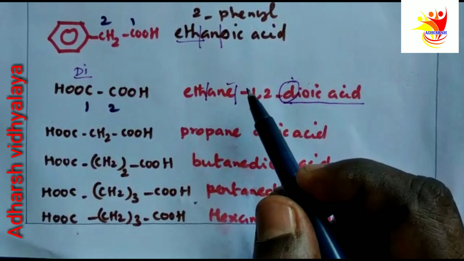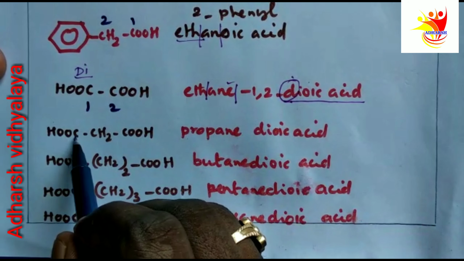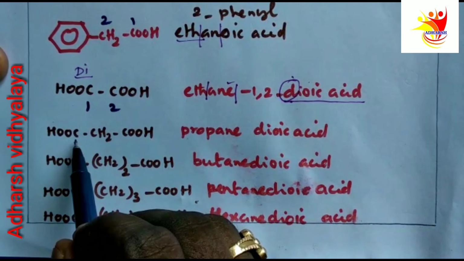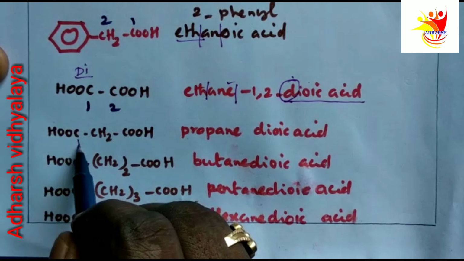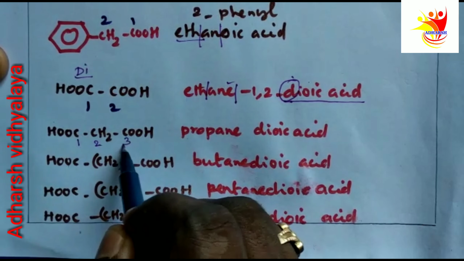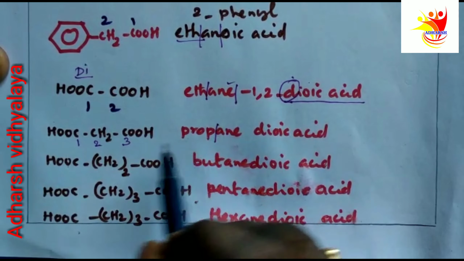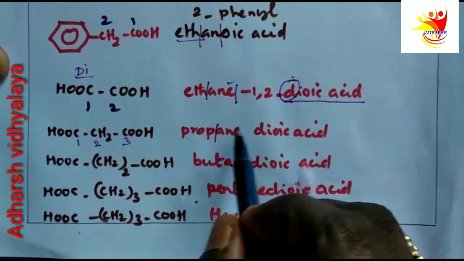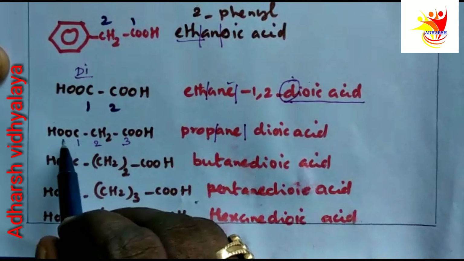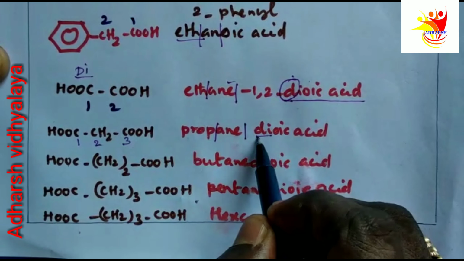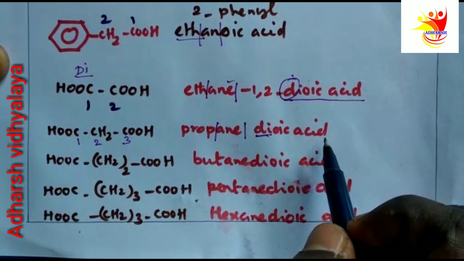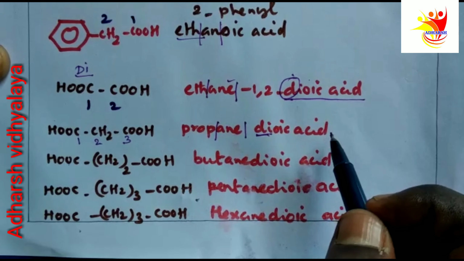Right? Similarly, COOH, CH2, COOH. Here we are having 1, 2, 3 carbons. Prop. What is the root word? Prop. We are having only single bonds, so ANE. We have 2 functional groups, so dioic acid. What is the name? Propane dioic acid.